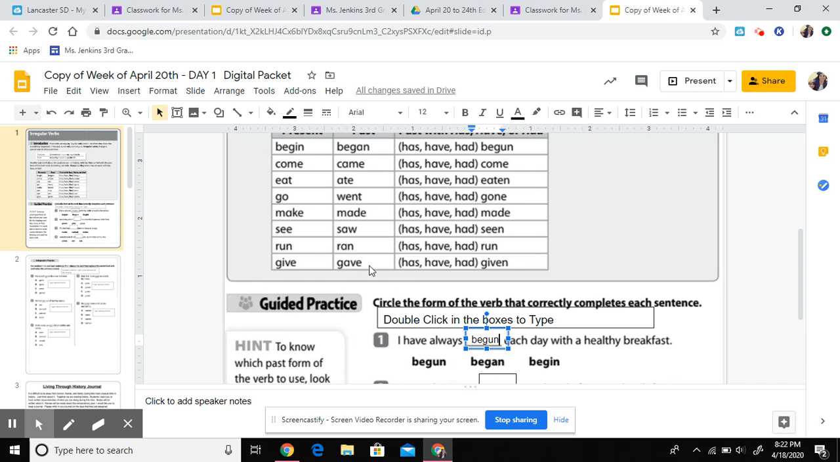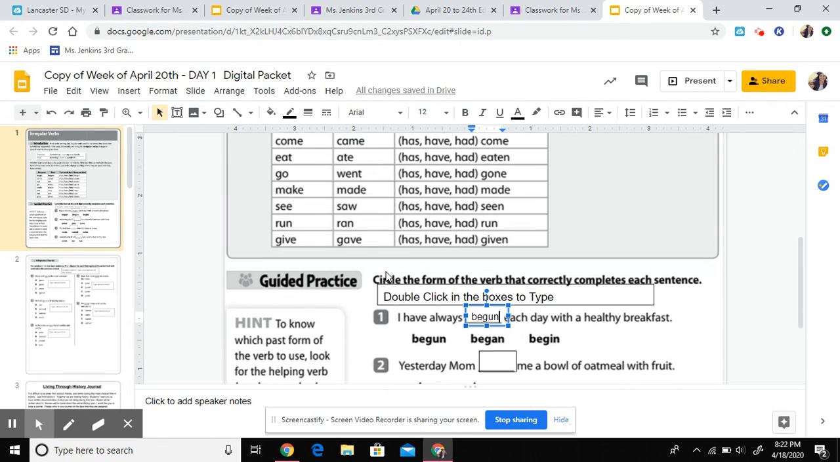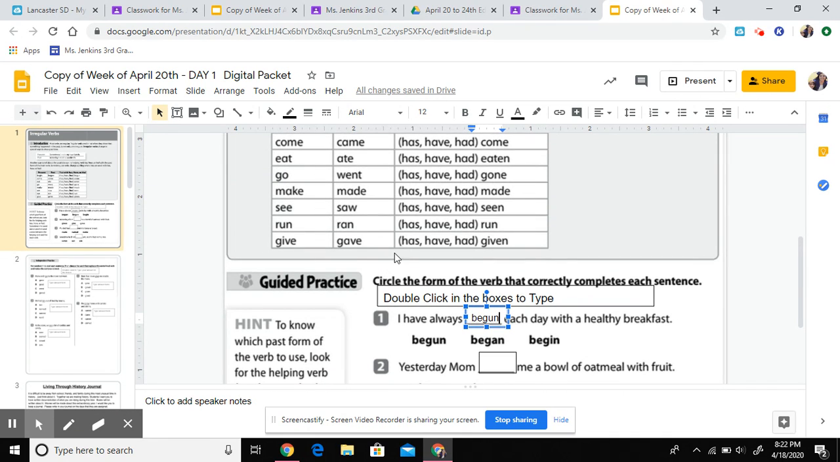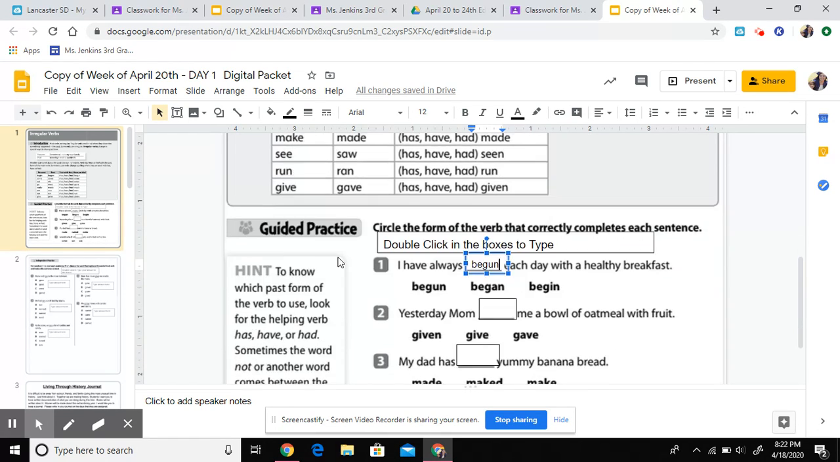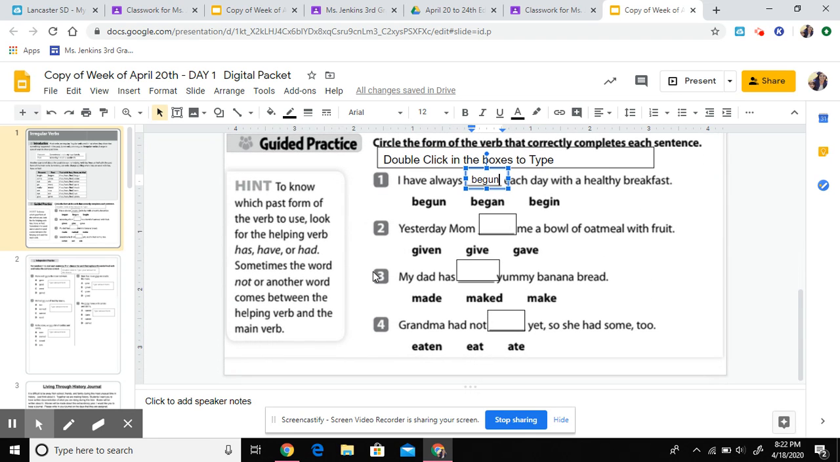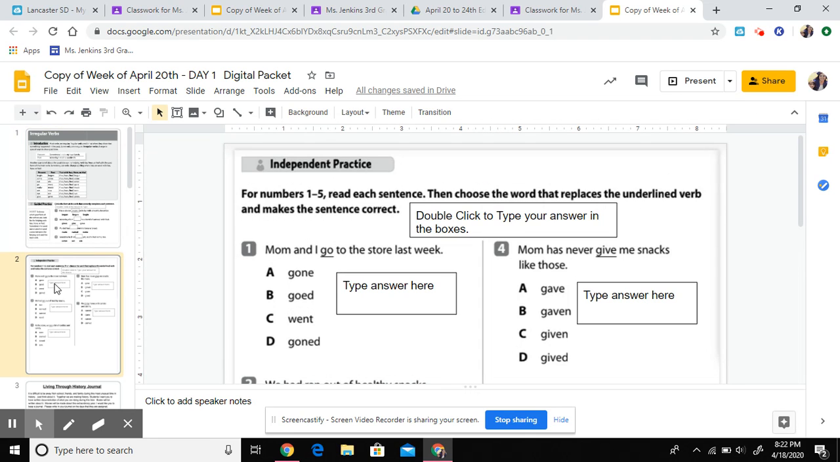Looks like that word's up here too. So if you have any issues, make sure you come look up here. If the sentence has, have, or had in it, make sure you use this word next to it. If it doesn't, you'll use this one if it's in the past, or this one if it's right now. Okay, next page.